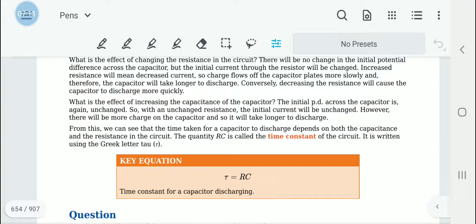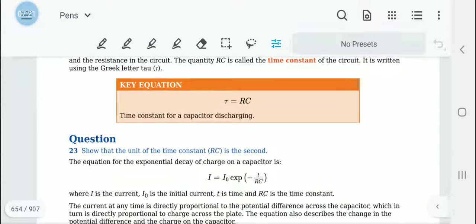This time constant is going to be important when we do our calculations. Once again, it will be discussed in the next parts.